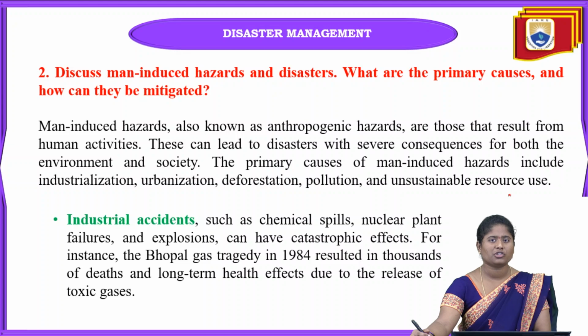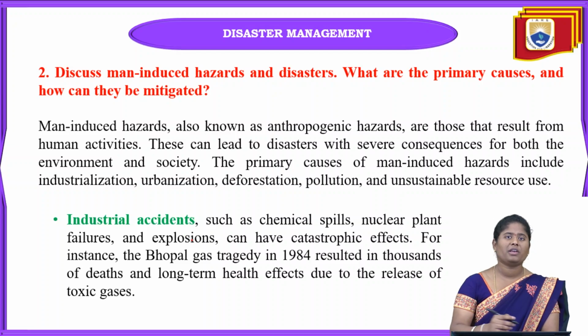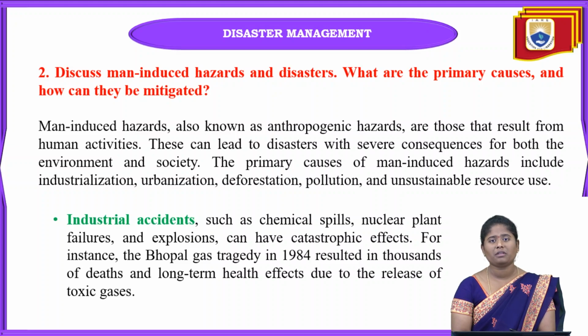When that type of waste, those toxic chemicals, mix with the water or with the atmosphere, that also causes numerous diseases to us, which can be airborne diseases or waterborne diseases. Some of the examples we can see here are industrial accidents. What is meant by industrial accidents? Because of these industries, the man-made disasters we are facing, such as chemical spills, nuclear plant failures and also explosions, can have a catastrophic effect.